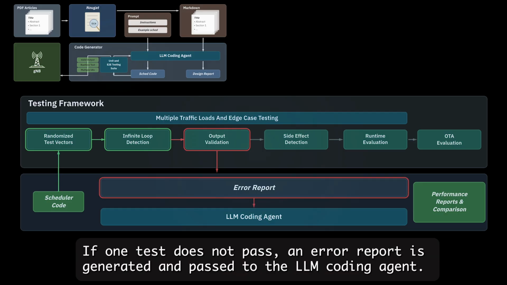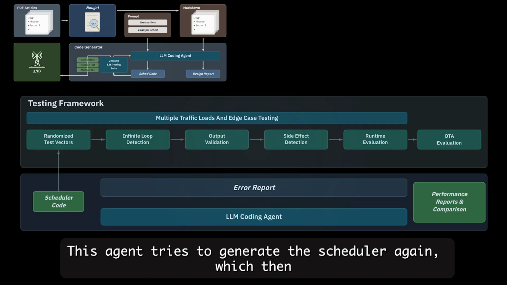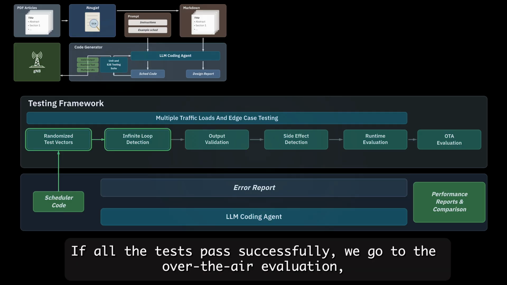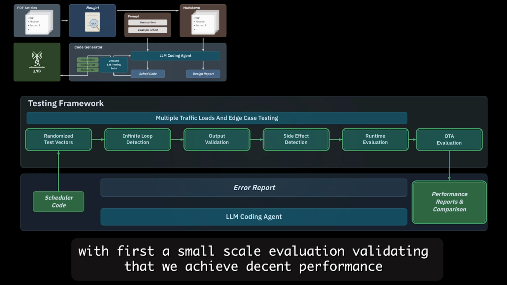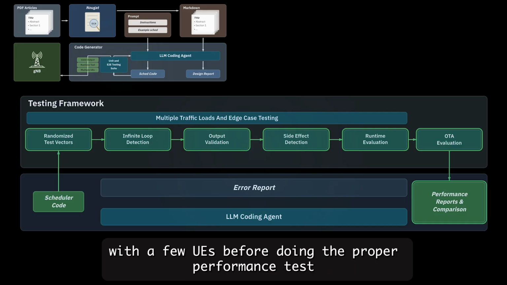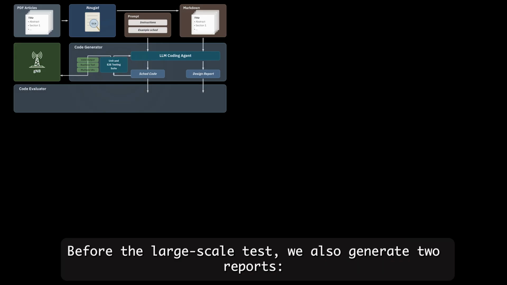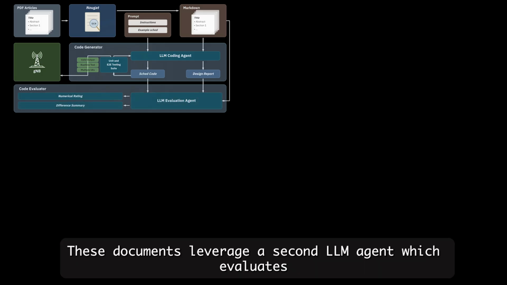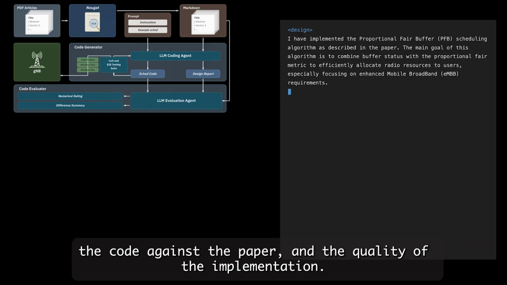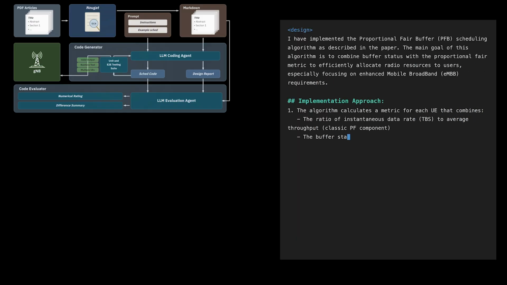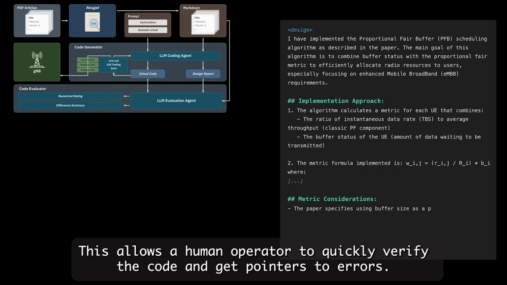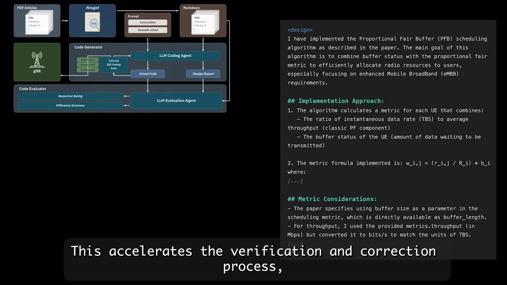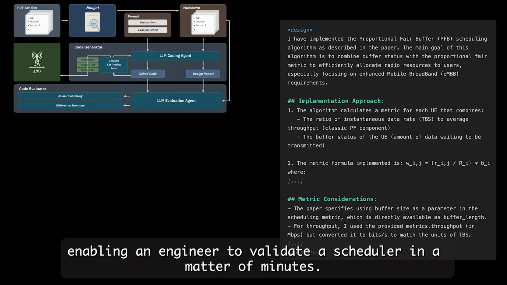If one test does not pass, an error report is generated and passed to the LLM coding agent. This agent tries to generate the scheduler again, which then goes again through the unit testing pipeline. If all the tests pass successfully, we go to the over-the-air evaluation, with first a small-scale evaluation validating that we achieved decent performance with a few UEs before doing the proper performance test. Before the large-scale test, we also generate two reports, the design report and the difference summary. These documents leverage a second LLM agent which evaluates the code against the paper and the quality of the implementation. This allows a human operator to quickly verify the code and get pointers to errors. This accelerates the verification and correction process, enabling an engineer to validate a scheduler in a matter of minutes.